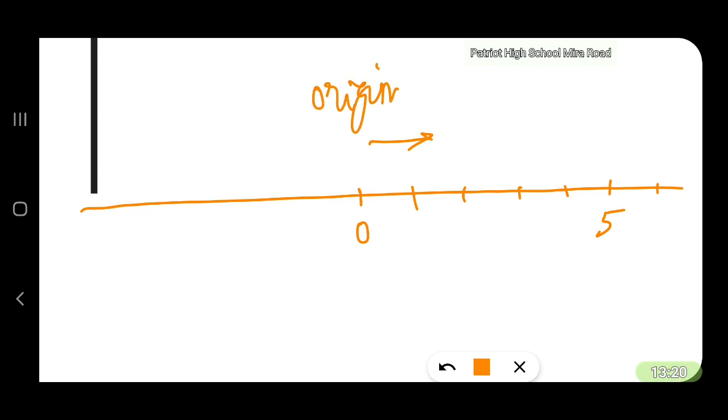If you move to the left, what numbers are you going to get? Negative numbers. So -1. Right. What is the next number? Right, -2. What is the next number to the left? -3, -4 and so on.